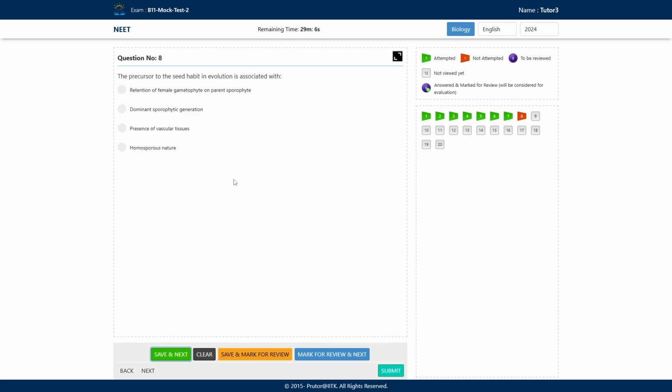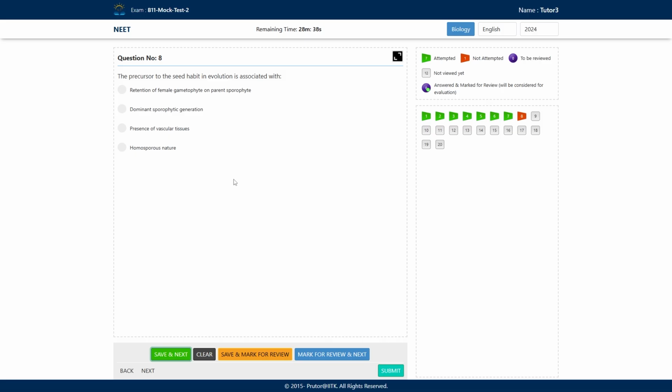And if there is heterospory, then there will be two types of gametophyte, male gametophyte and female gametophyte, right? Male prothallus, female prothallus. From the male prothallus, antheridium is there, the male reproductive organ. And from there, the antherozoids will come out. And with the help of water, they will move towards the female gametophyte, the female prothallus, because there the archegonia is there.